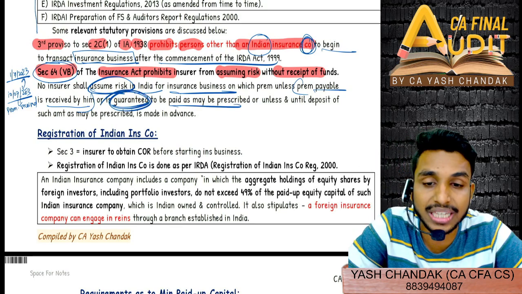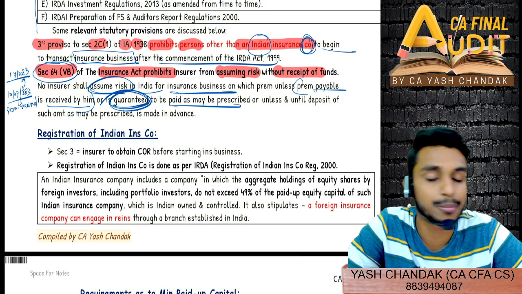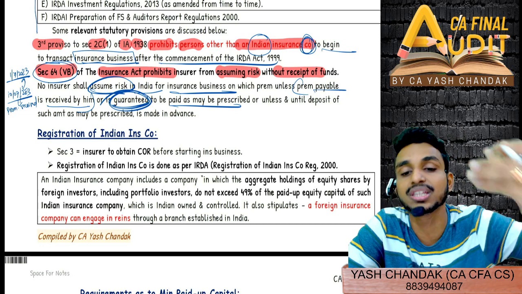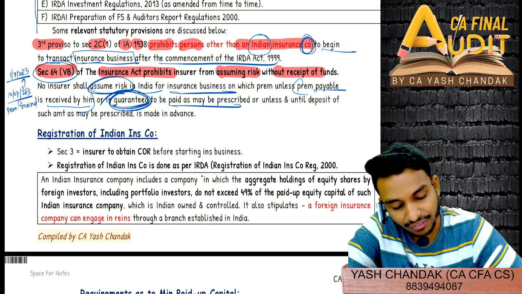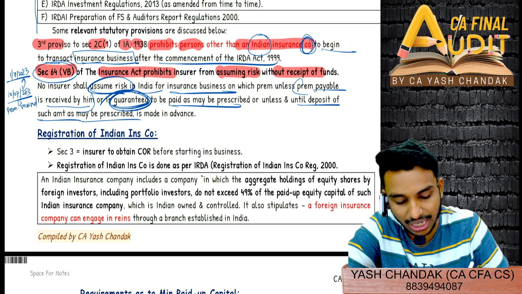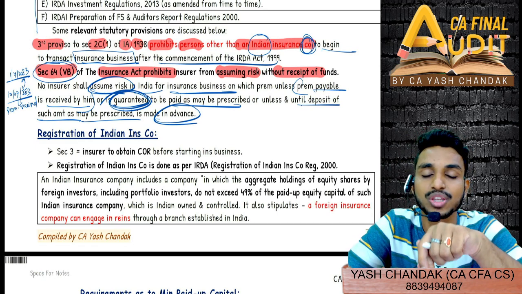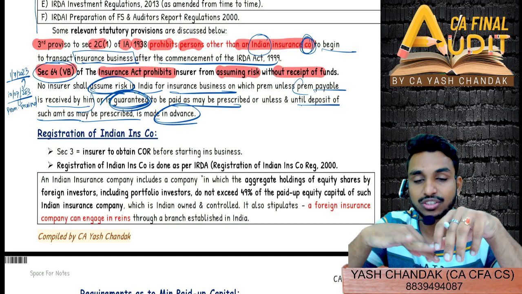If you have got a guarantee from any other party that, if you do not pay the premium, I will pay the premium, then also you can start with the risk assumption. And even if you have not got the guarantee, but there is a deposit of such amount as may be prescribed made in advance, then also you can assume the risk. So you will state section 64 VB in a question like this.